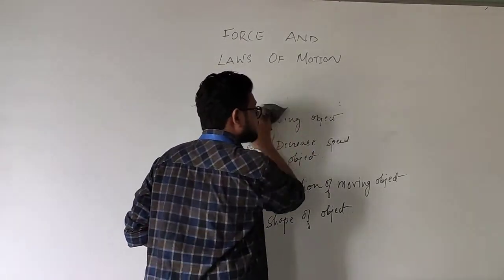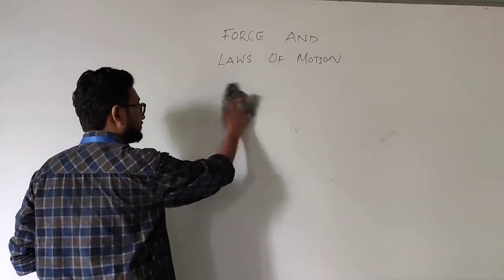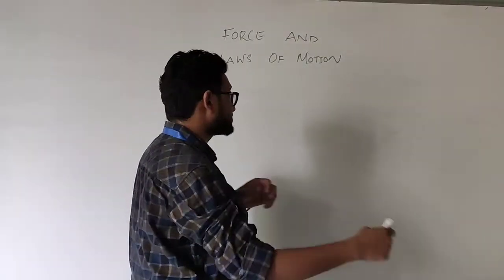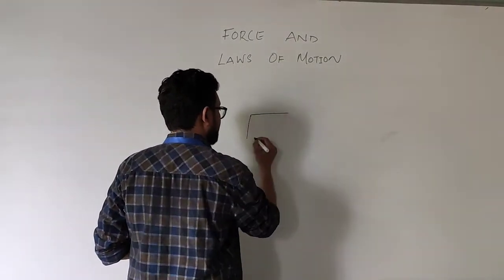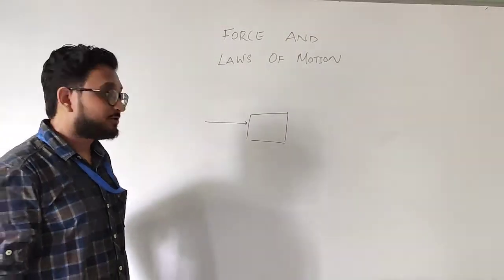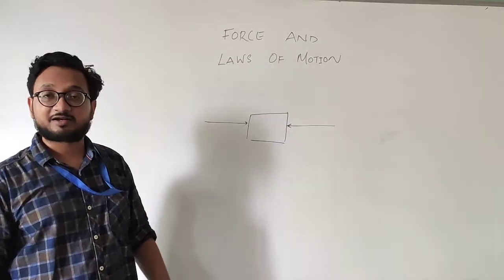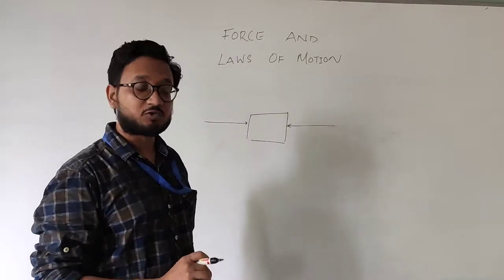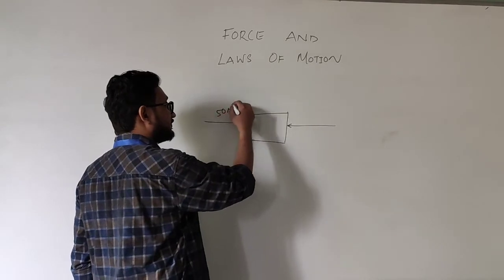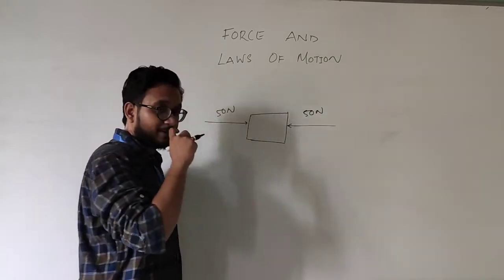For example, we have a box that a person wants to move and he applies force, but the other one does not want to move this object, so he applies the force on the other side and they both are applying equal force. Okay, they both are applying equal force. Let's say that the magnitude is 50 newtons and this person is also applying force of 50 newtons, but in